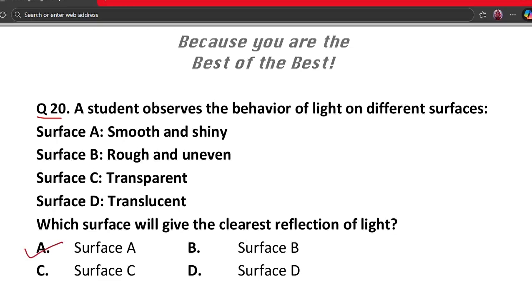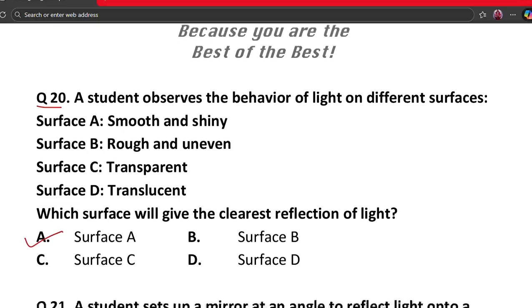According to the laws of reflection, smooth and shiny surfaces reflect light clearly, and surface A fits this description. Rough or translucent surfaces scatter light. So mirror-like surfaces give clear reflection. Hence option A is the correct option.